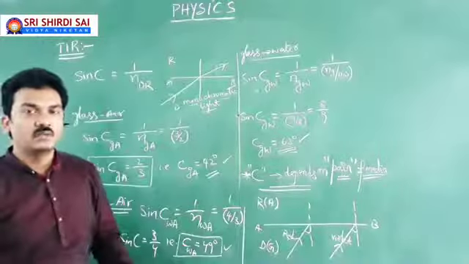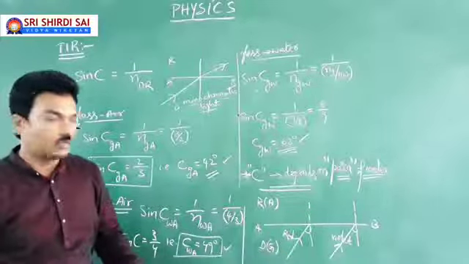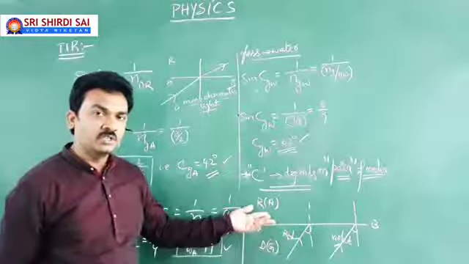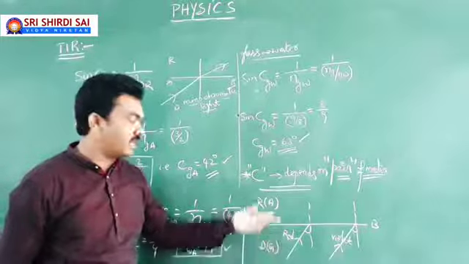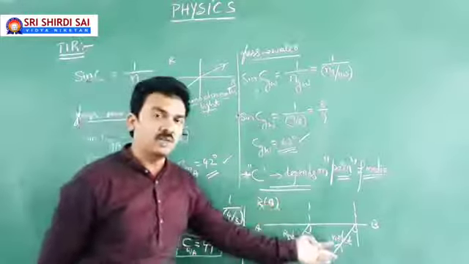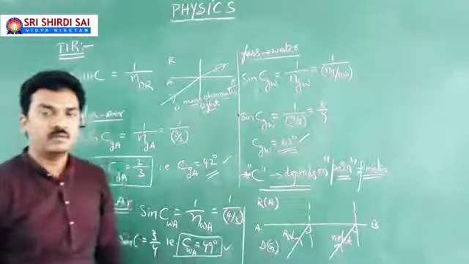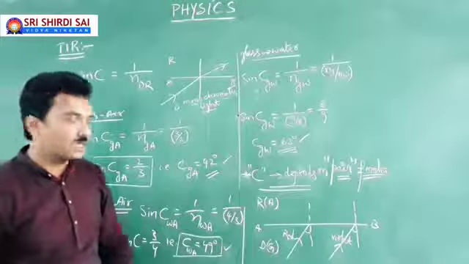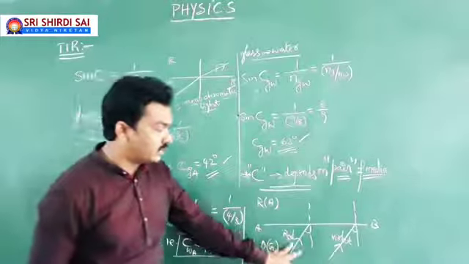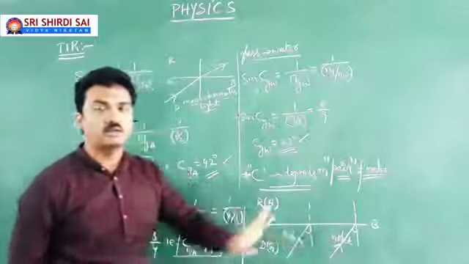No. Sir, what? The pair of media is not changing. For red color, the pair of media is glass and air. For violet color also, the pair of media is glass and air only. But still the critical angle of incidence is not the same for red and violet color.